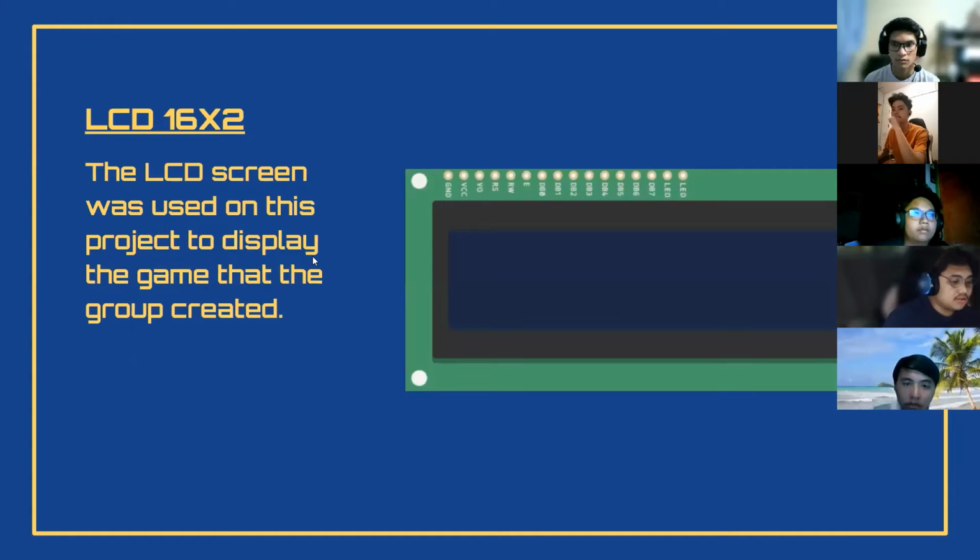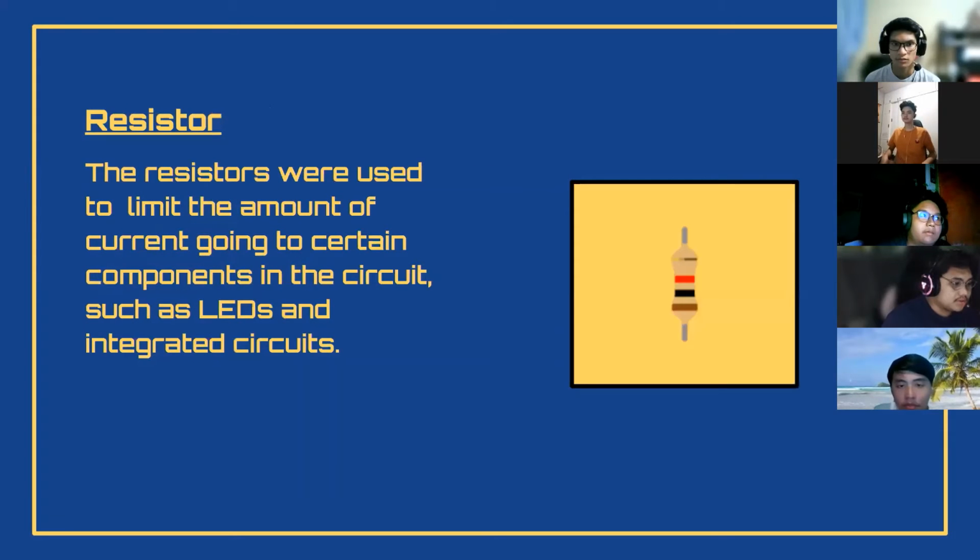The LCD screen was used in this project to display the logo and the game that the group created. Resistor. The resistors were used to limit the amount of current going to certain components in the circuit, such as LEDs and integrated circuits.